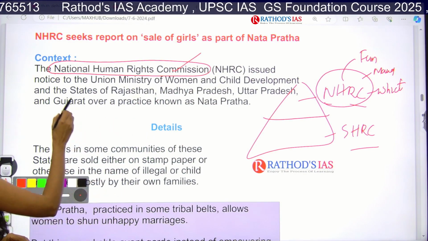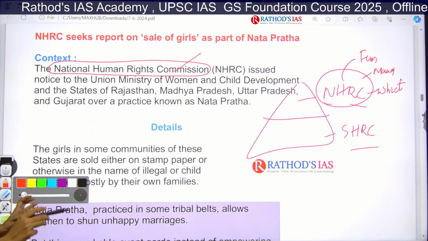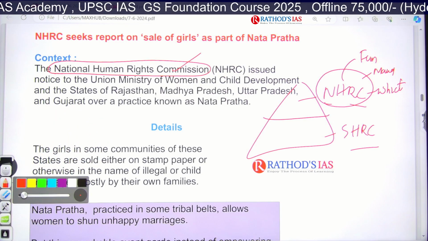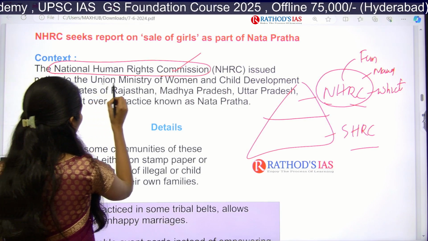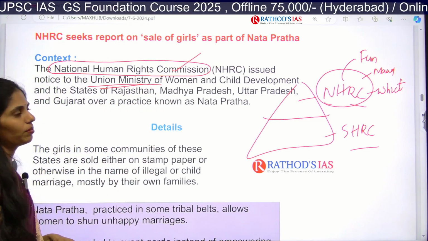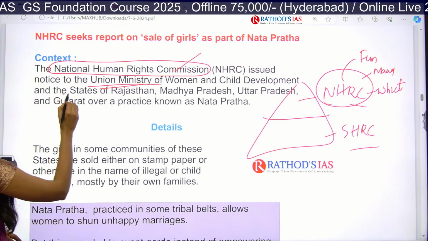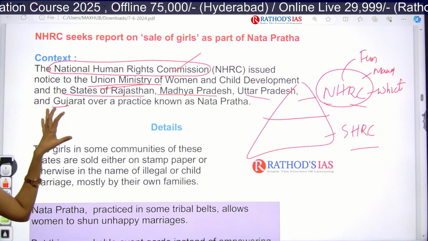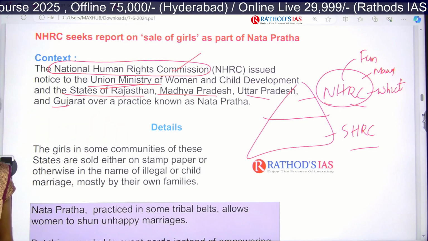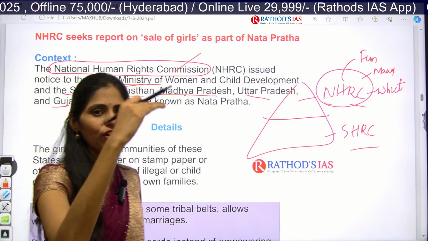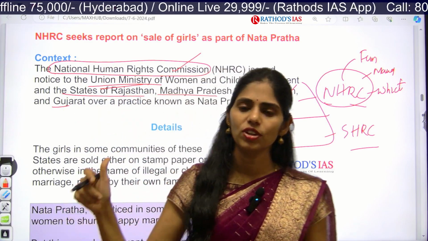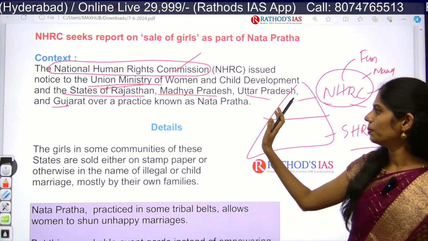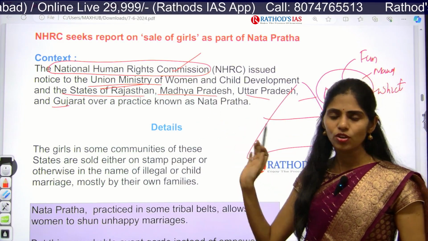So, in this article it says that the National Human Rights Commission issued a notice to the Union Ministry of Women and Child Development and the states of Rajasthan, Madhya Pradesh, UP, Gujarat, because in these states we can see this Natapratha. So, you can get one more question: consider the following states, in which of the following states can we see this Natapratha? Rajasthan, Madhya Pradesh, UP, Gujarat. Clear? In this way also you can get a question.